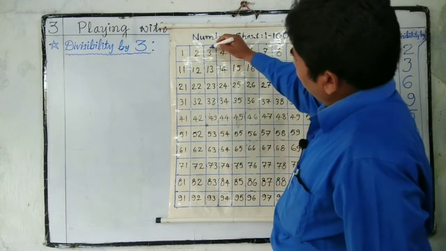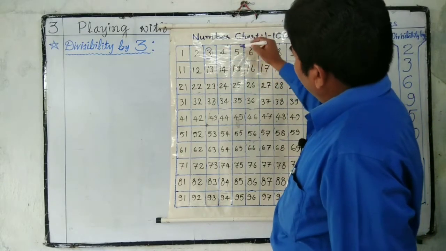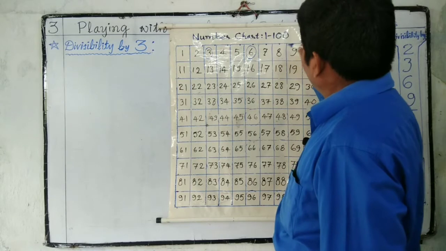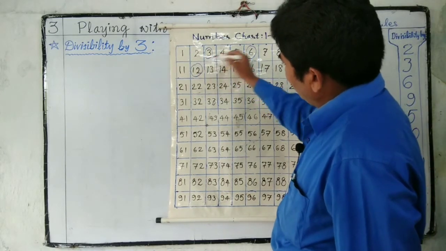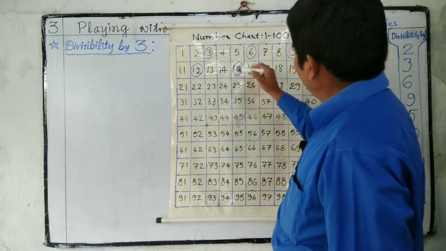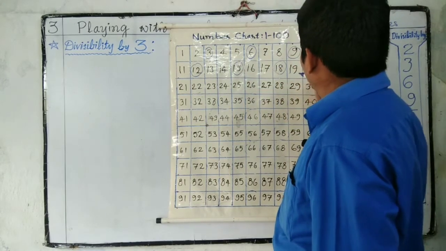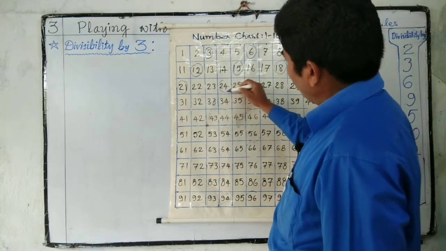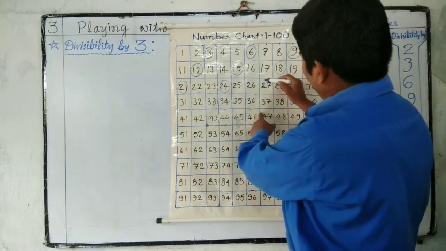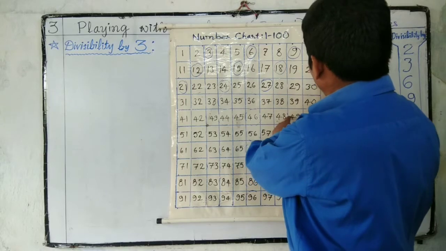Multiples of 3 are 3, 6, 9, 12, 15, 18, 21, 24, 27, 30,